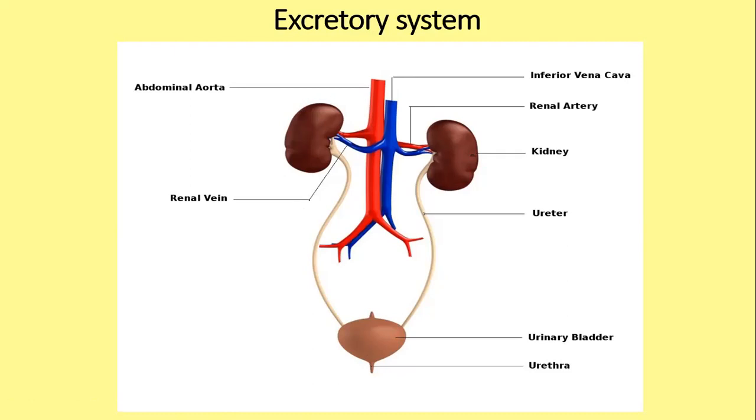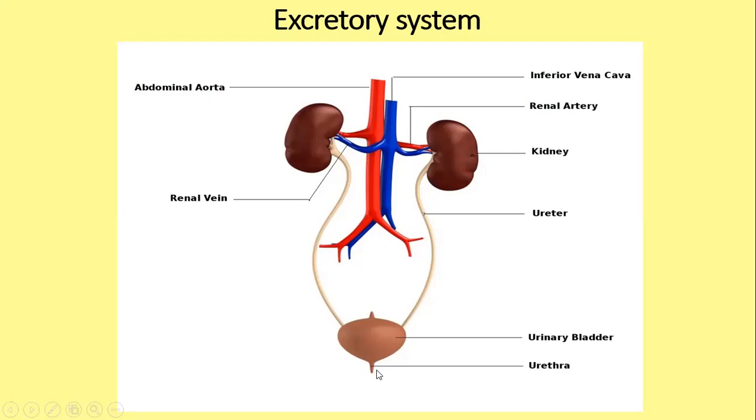Now when the bladder becomes full, you get an urge to go to the toilet. And then you run to the toilet and you send out the urine from your urethra. So the urethra helps to eject urine that is in the bladder.